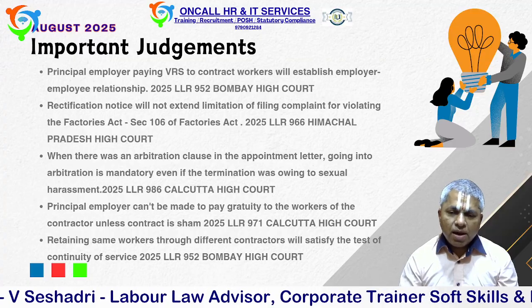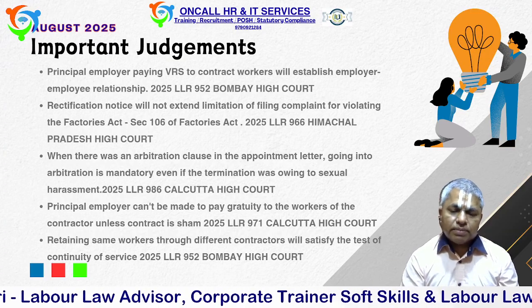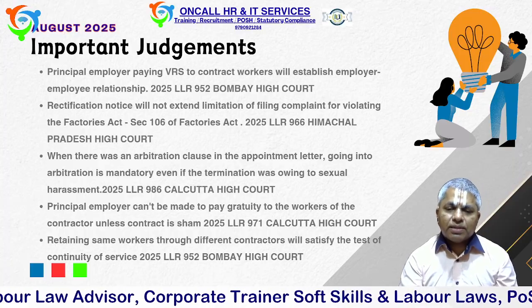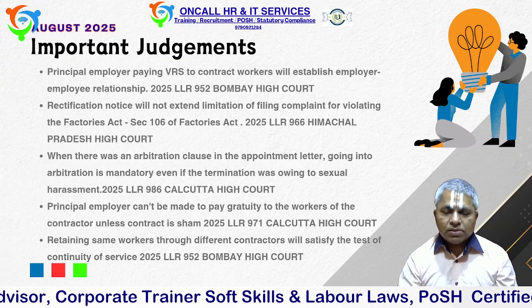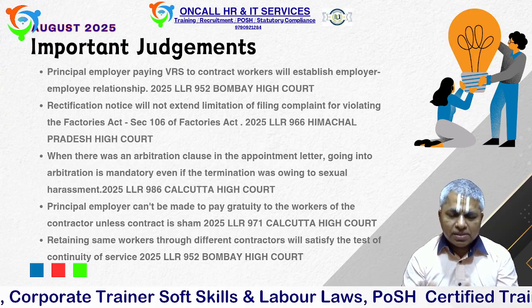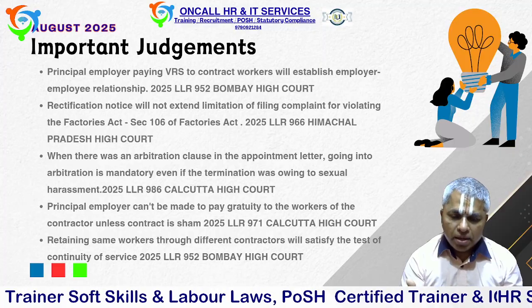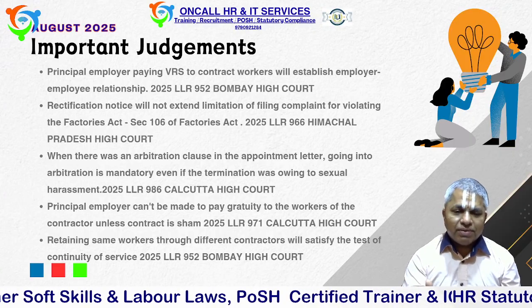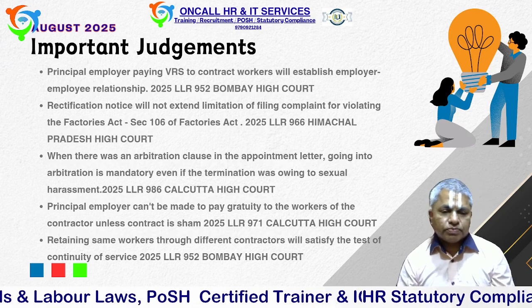In this case, he went to court after 3 months, saying he has the authority, but that is not there. When repeated offences are happening, 6 months is allowed, otherwise 3 months only. That is a provision, and it was not implemented. The Himachal Pradesh High Court has given a very clear judgment: under Section 106, you have to do it within 3 months only.